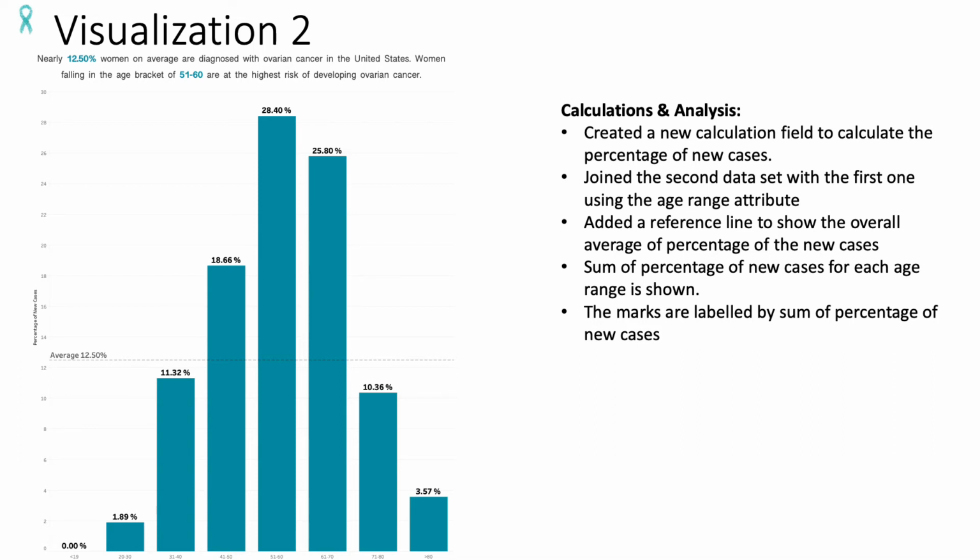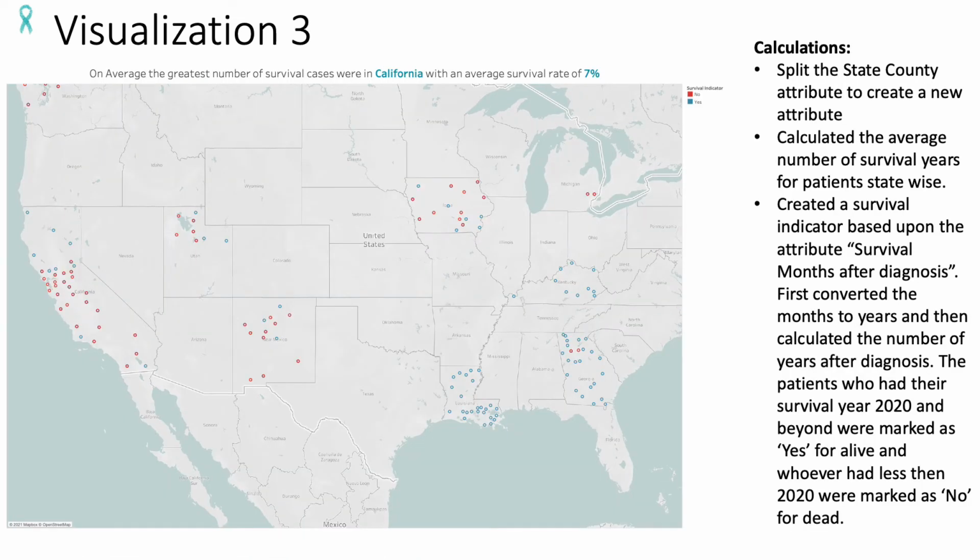So these are basically age bins defined as less than 19, 20 to 30, 31 to 40 years, and this is the percentage of new cases occurring. You can see that the age range where women are at the highest risk of developing ovarian cancer of all four types is between 51 and 60 years.